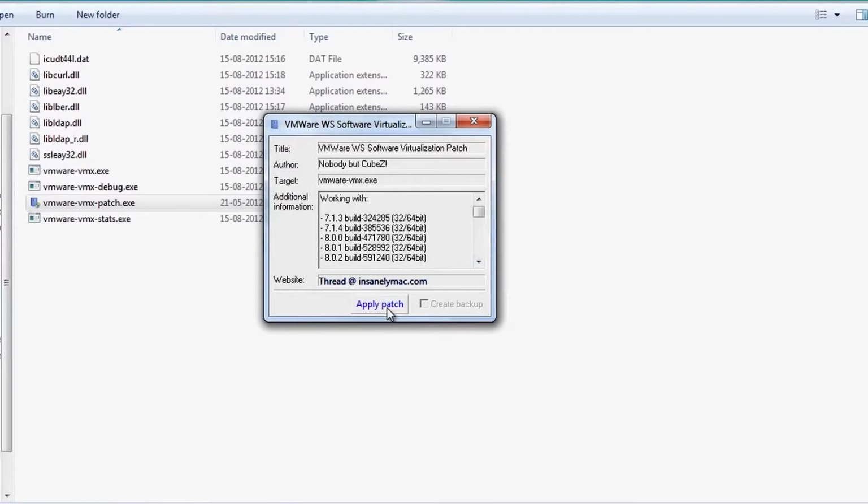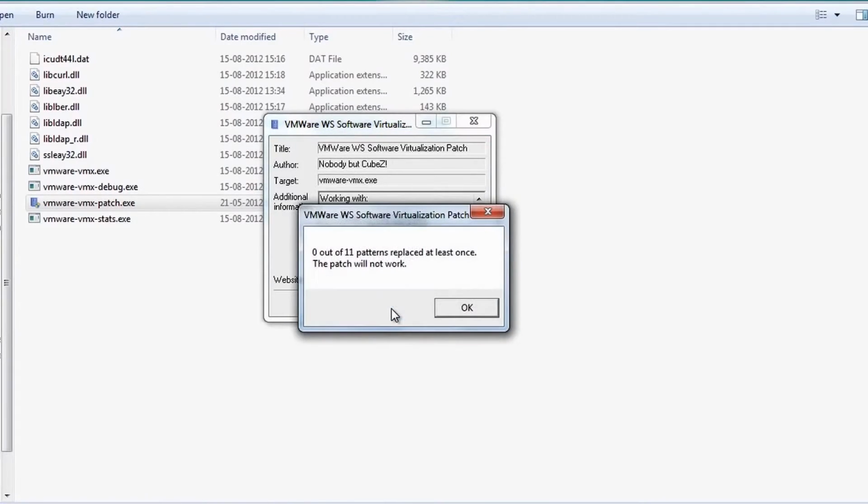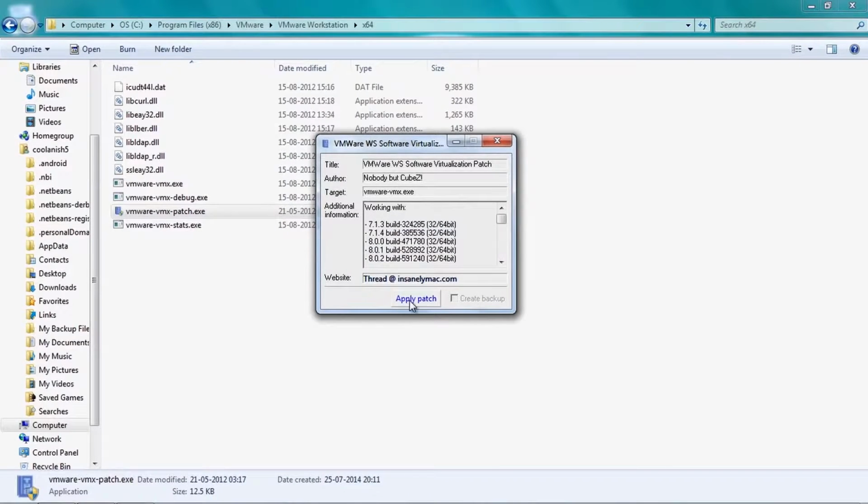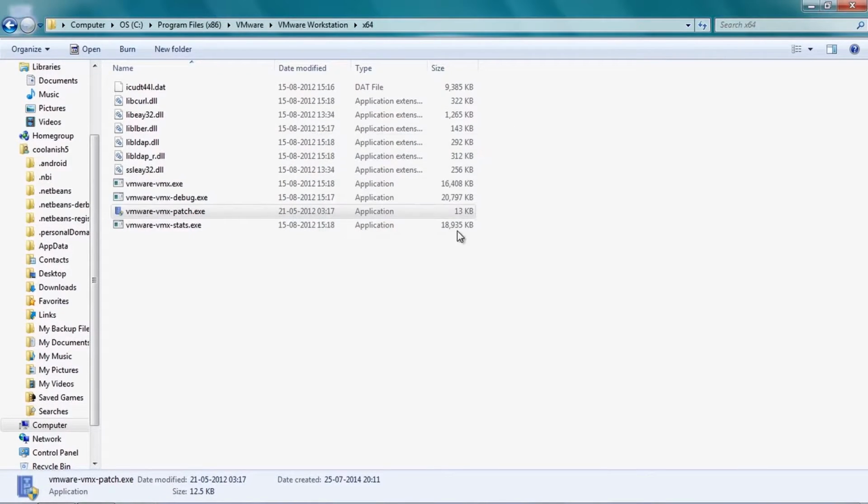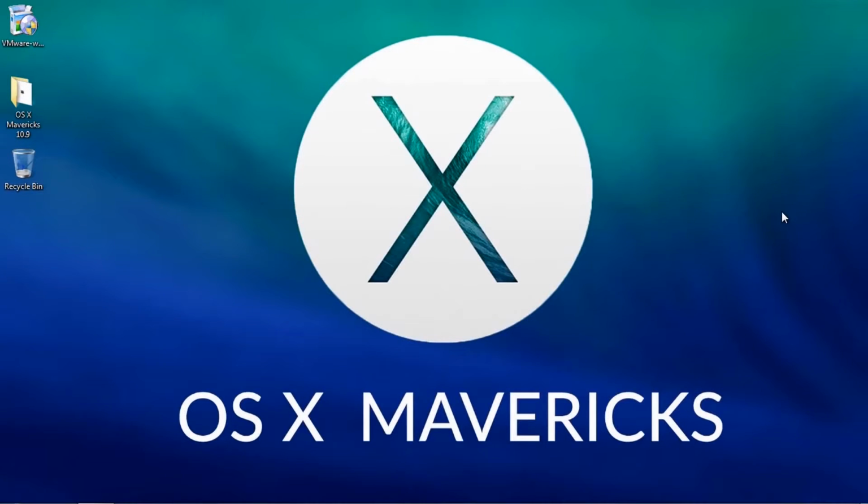And then hit Apply Patch. And that should basically fix the hardware virtualization problem which some of you guys may face while running the Mac OS on your PC.